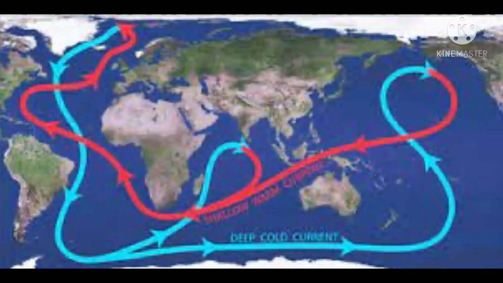Currents fall into 2 main categories: surface and deep ocean currents. A hurricane begins over warm and moist ocean waters, usually in tropical areas.